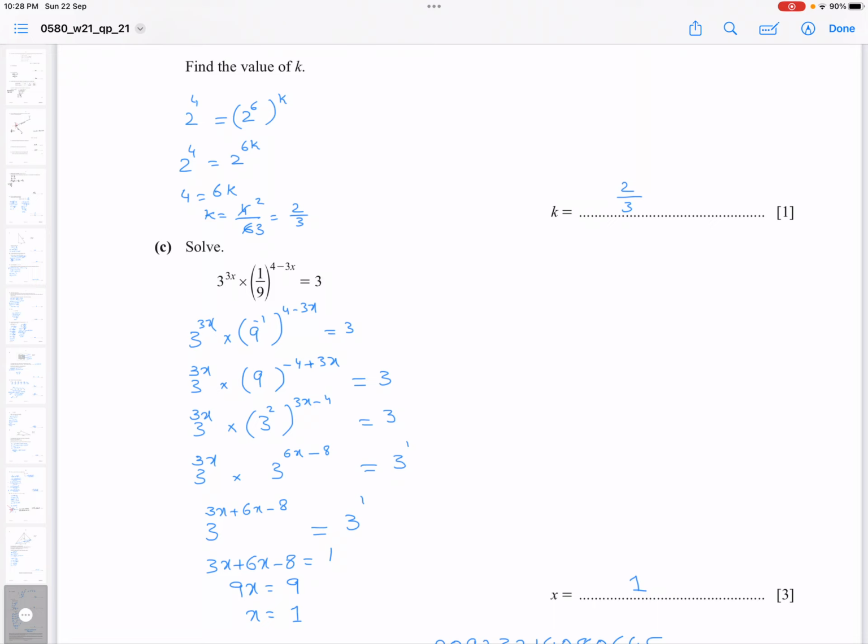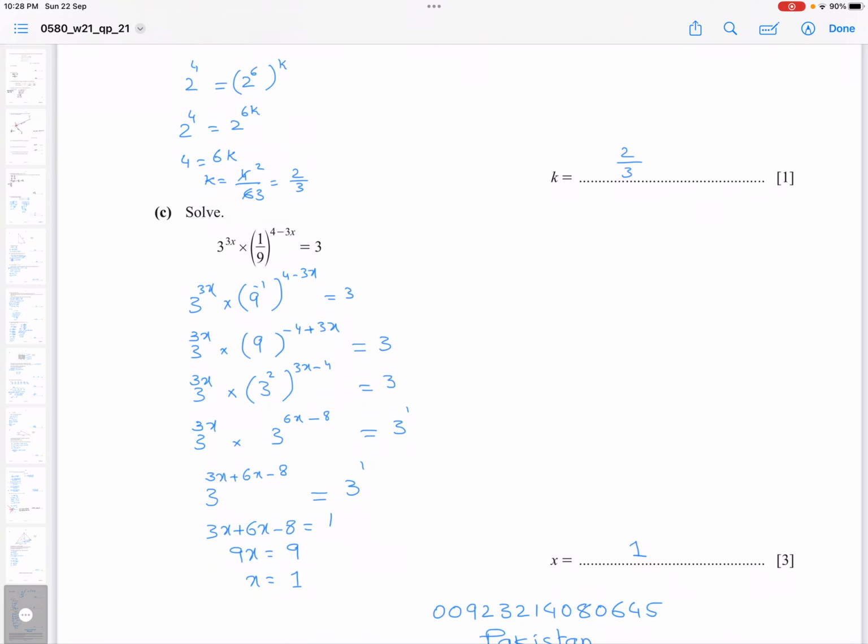The lonely 3 means it is 3 power 1. So on the left side, bases are equal, they are multiplying, so powers must be added. So I wrote 3 power 3x plus 6x minus 8 is equal to 3 power 1. So bases became same on either side of the equal sign. So the power is my answer. So I can write 3x plus 6x minus 8 is equal to 1. From here, I solved it for x. So x is equal to 1.